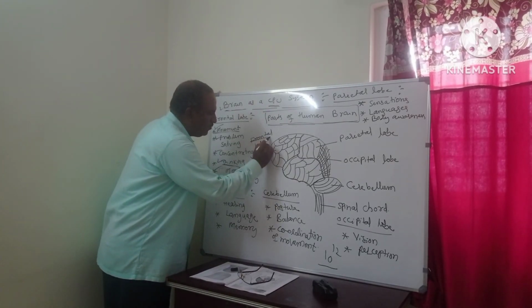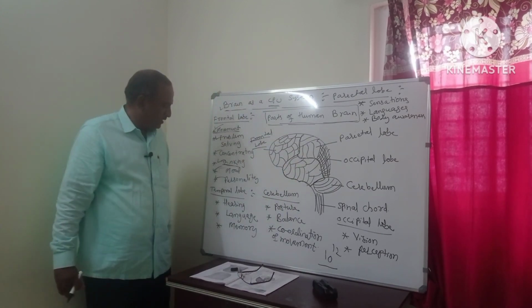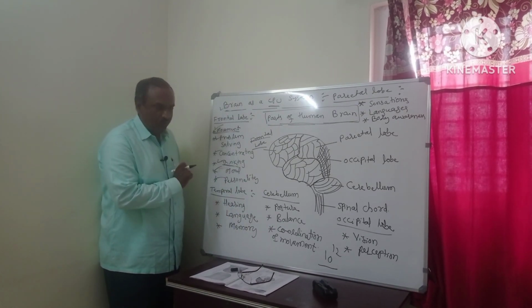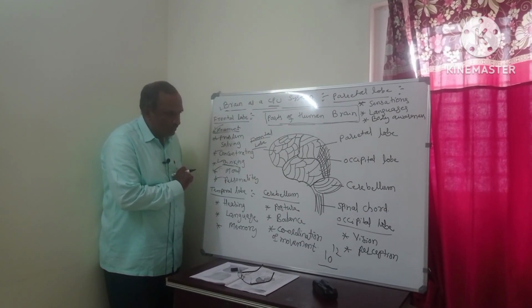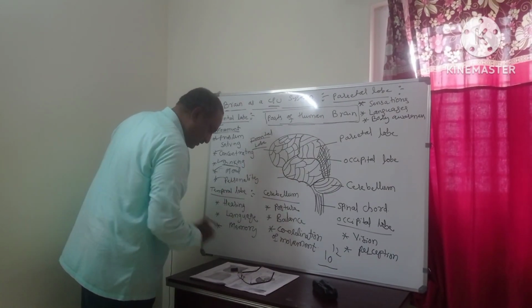This is the frontal lobe. Then what is the function of the temporal lobe? Where is the temporal lobe? This is the temporal lobe. I have not mentioned it. I think it is here.